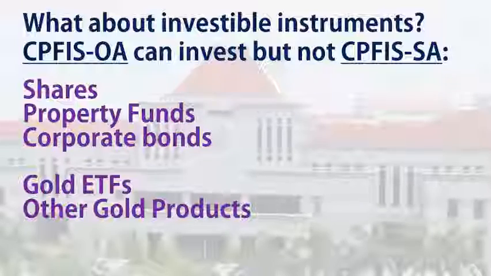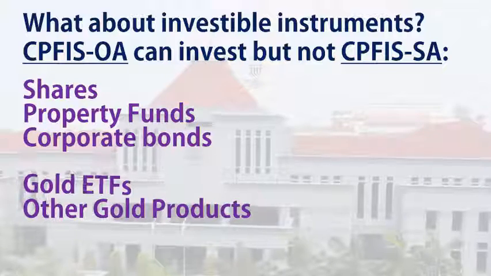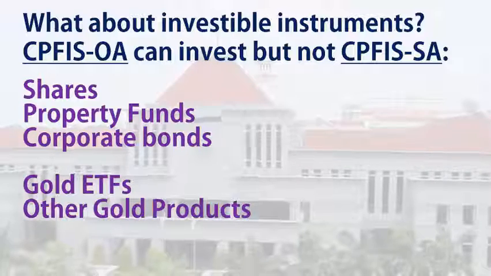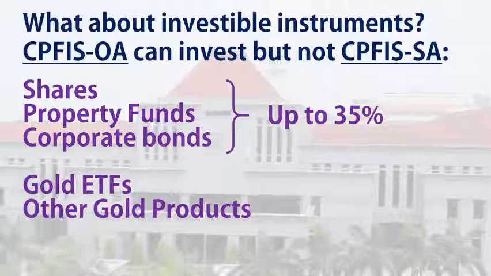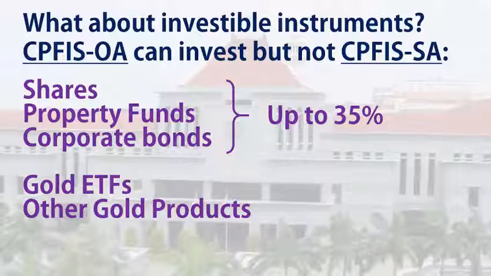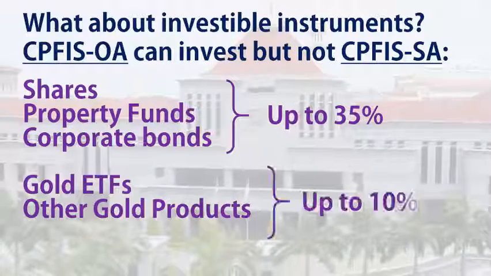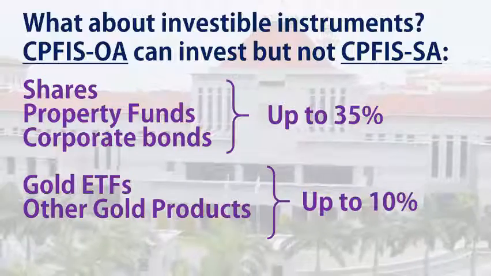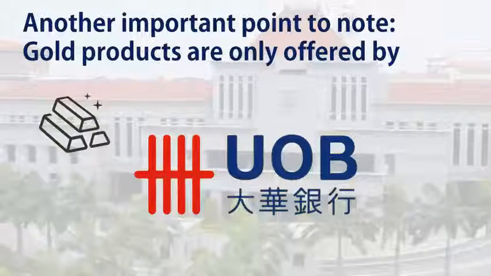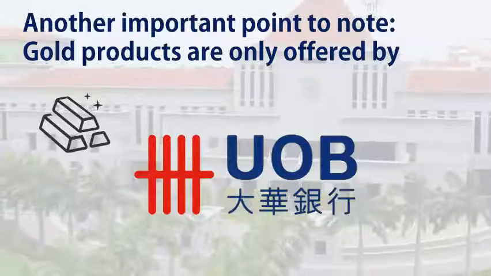CPFIS ordinary account can be invested in shares, property funds, corporate bonds, gold ETFs, and other gold products, but not for CPFIS special account. Only up to 35% of the savings in the CPFIS account, in this case the ordinary account, is available for shares, property funds, and corporate bonds, and only up to 10% of the savings is allowed to invest in gold ETFs and other gold products. Another important point to note is that gold products are only offered by UOB.